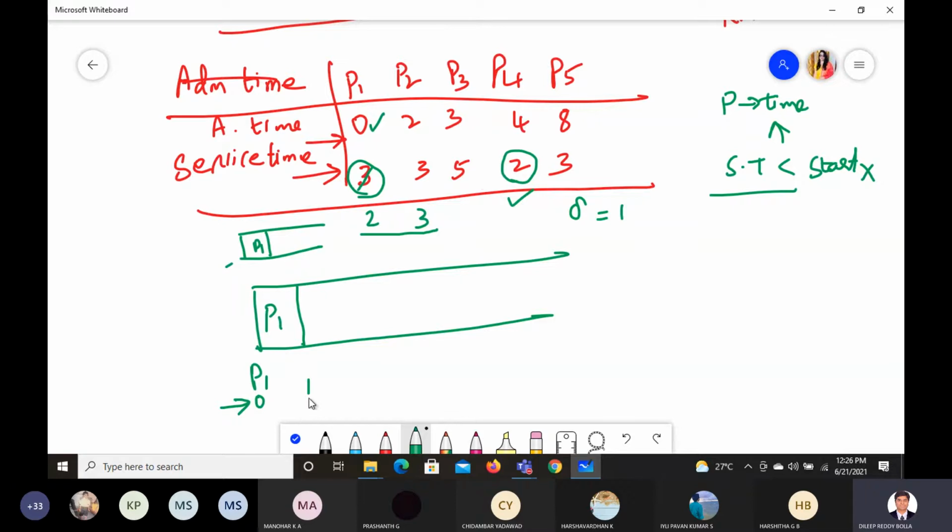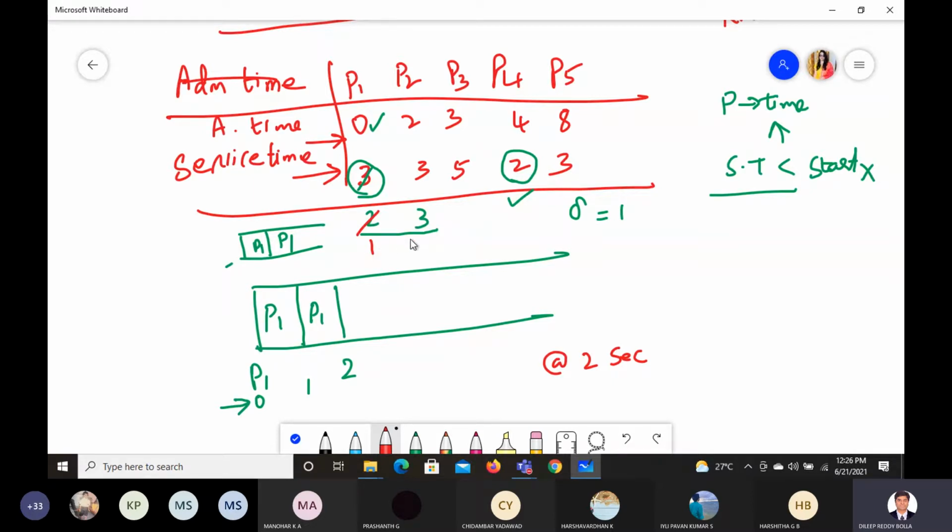Now at time 1, there is no other process, only P1, so P1 enters the ready queue again and runs up to 2. Up to this point there is no confusion. At time 2 seconds, P1's service time became 1.